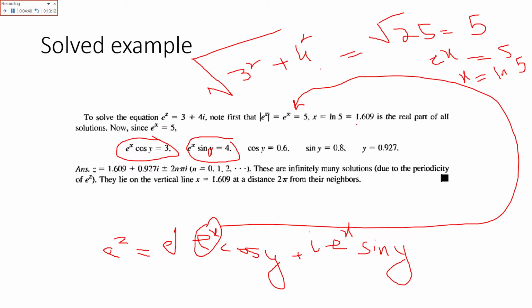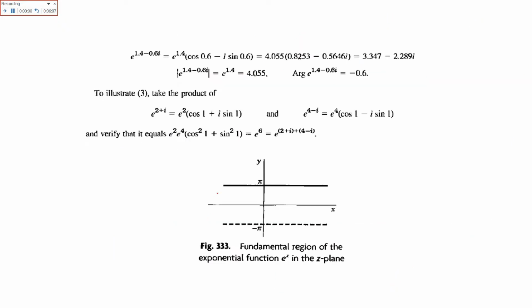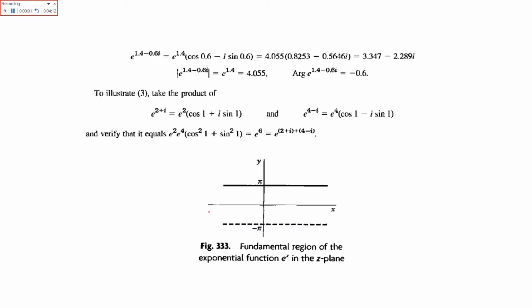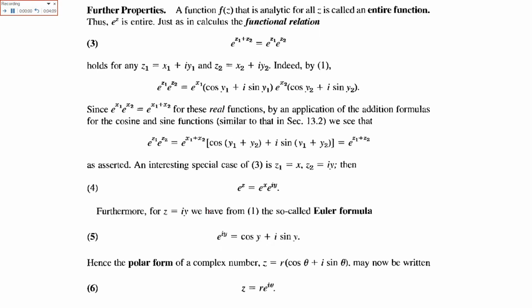Here the value of x is 1.609 plus iota, here y is 0.927 plus 2n pi, because this is a trivial solution, or the infinite solution. It will have many solutions that repeat at a distance of 2 pi, because it is an exponential function and it obeys the series as it was discussed here.